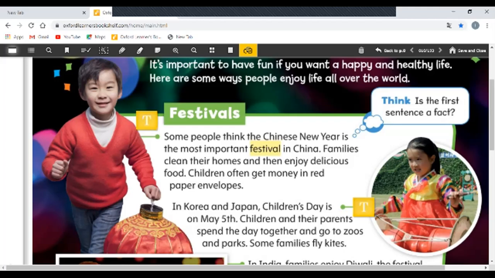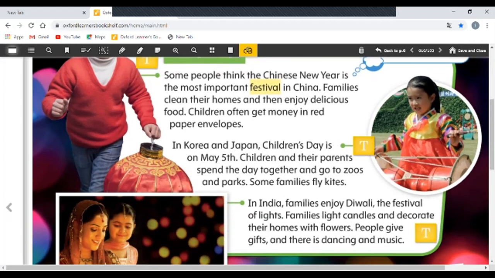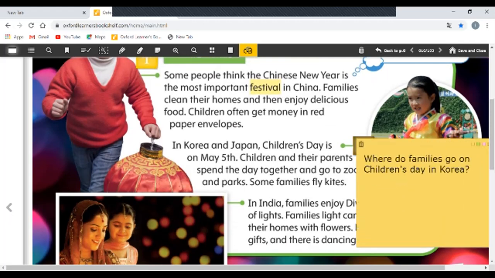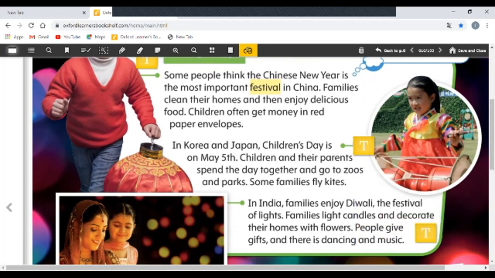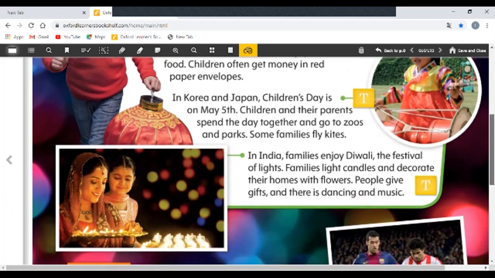Children and their parents spend the day together and go to zoos to see animals and parks to play and jump and run. Some families fly kites. Also, some families fly kites. Here we have a question. I put a question here. Where do families go on Children's Day in Korea? Of course, Korea and Japan. Some families, where do they go? Yes, they go to zoos and parks. Thank you. This is the answer of this question.